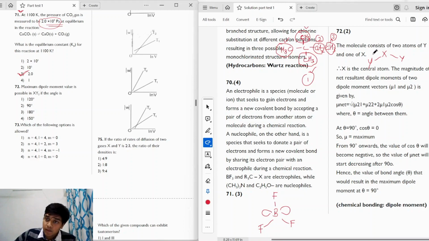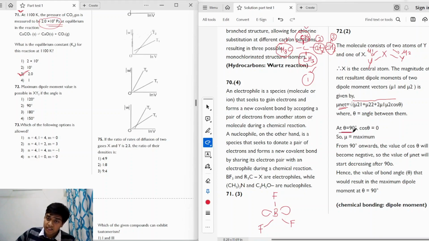If the dipole moment of this bond is mu1 and the dipole moment of this bond is mu2, then the net dipole moment is given by this formula, which is mu net is equal to under the root mu1 squared plus mu2 squared plus 2 mu1 mu2 cos theta. So we know that the value of cos theta keeps on decreasing from 0 to 90 degrees.